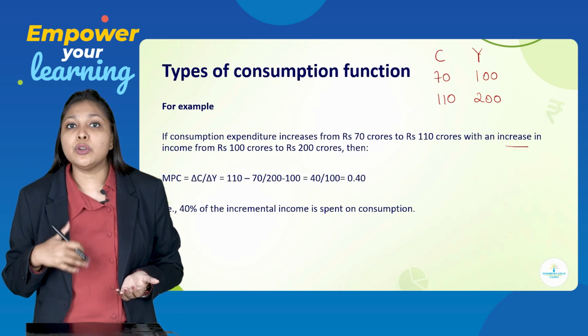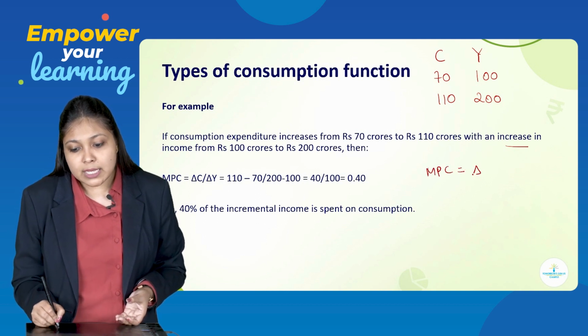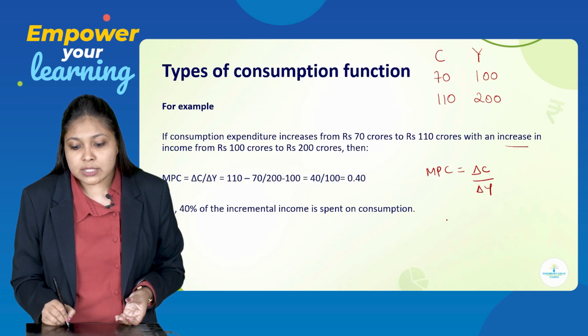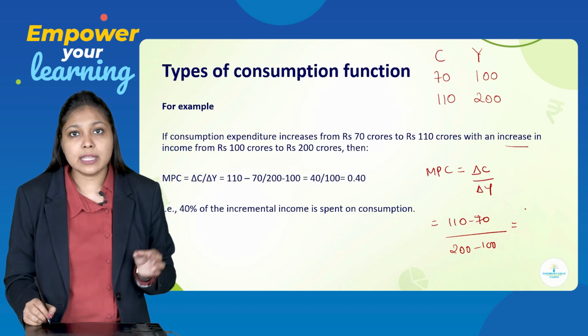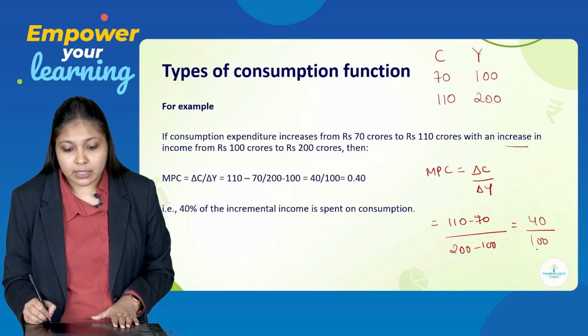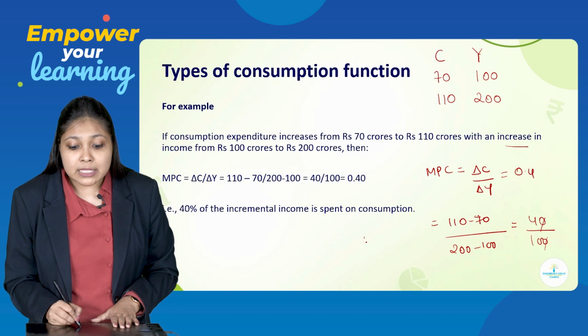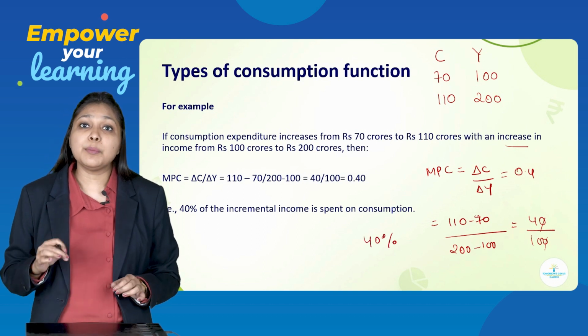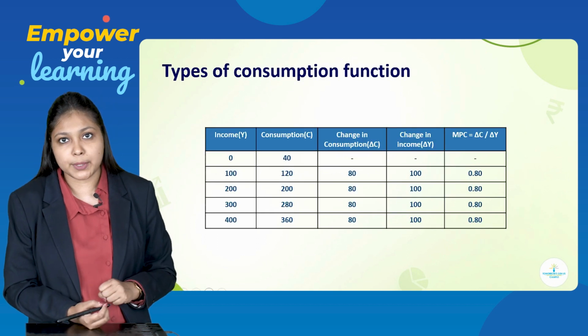Now you have to find out the value of MPC. So MPC is equal to change in consumption upon change in Y. So change in consumption is 110 minus 70, upon change in Y, which is 200 minus 100. So 110 minus 70 becomes 40, upon 200 minus 100 becomes 100. When you calculate this, you get the answer as 0.4. That means 40% of the incremental income is spent on consumption expenditure by the consumer.